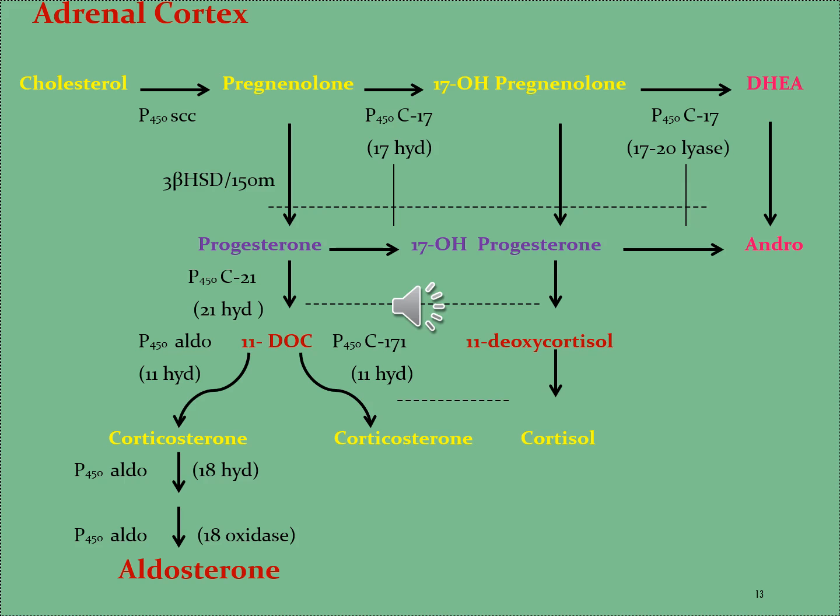In this way, the 11-deoxycortisol is changed into cortisol simply, and at the end the corticosterone is changed into aldosterone by the effect of the enzymes P450 11 beta aldo and 18 hydroxylase, as well as by the effect of enzyme 18 oxidase, which gives finally the hormone aldosterone.